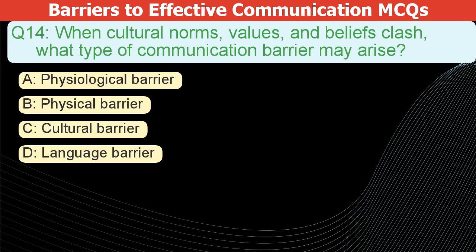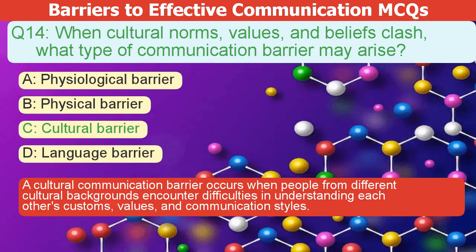When cultural norms, values, and beliefs clash, what type of communication barrier may arise? A. Physiological barrier. B. Physical barrier. C. Cultural barrier. D. Language barrier. The correct answer is C. A cultural communication barrier happens when people from different cultures have trouble understanding each other's customs, values, and communication styles.